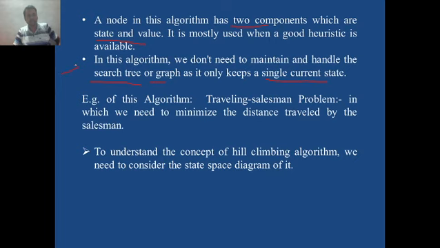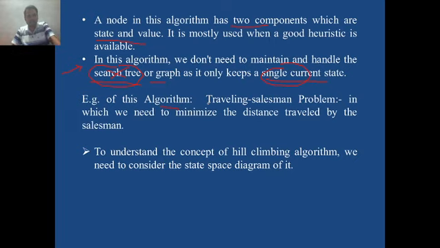This point also makes a difference between local search and classical search, informed and uninformed. In classical search algorithms, we always require a search tree, but here in local search we don't require a search tree. It works only on a single current state. That's why in memory there is no need to maintain the search tree. Only the single current state is required to be maintained in memory. That's why it is memory efficient.